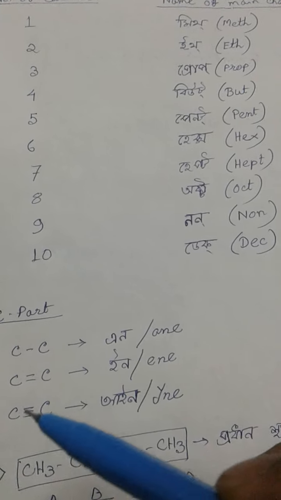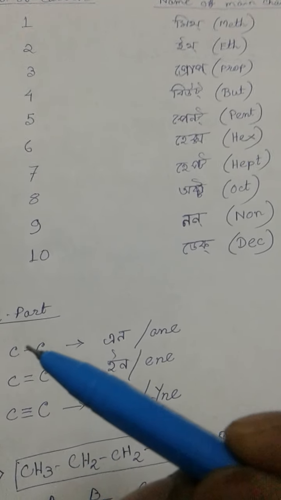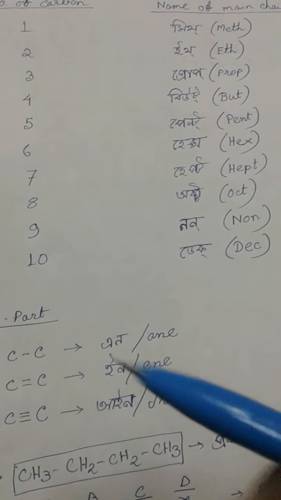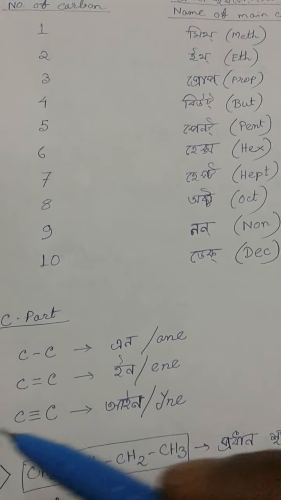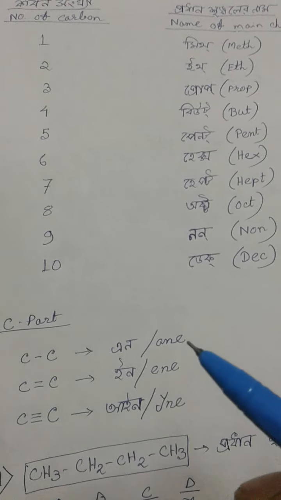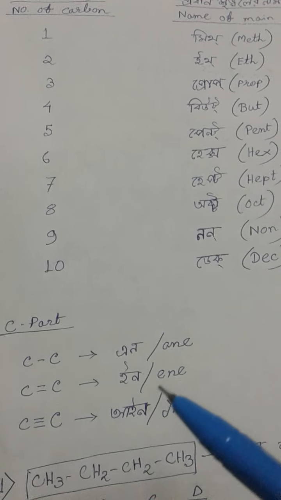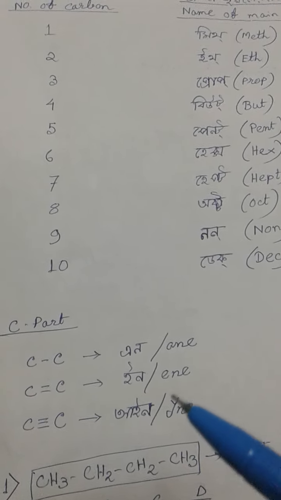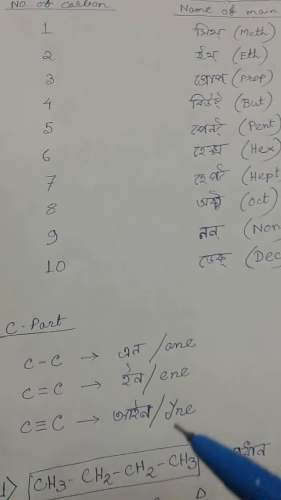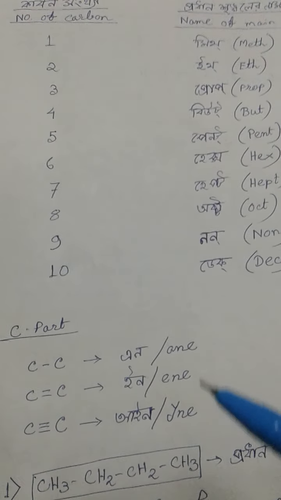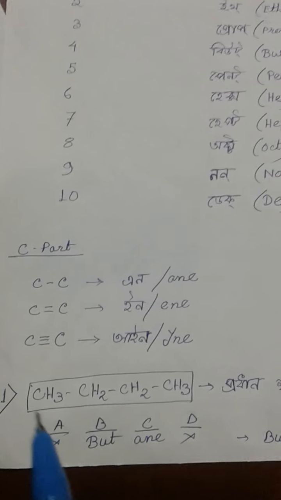And if a triple bond is also present with single bonds, then we write the name of the triple bond only, not the name of the single bond. And if a double bond and triple bond are present together, then we must write the names of the double bond and triple bond both. Now I give an example here.